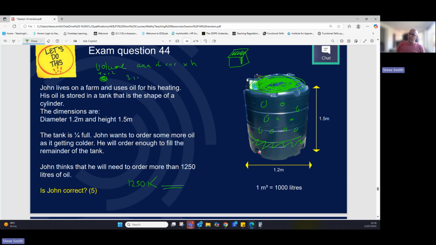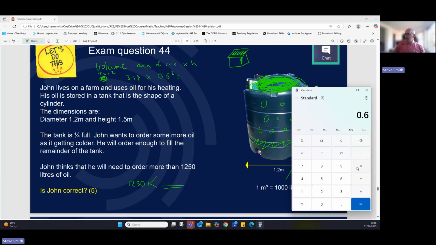Pi is 3.14. The radius is not 1.2. That's the diameter all the way across. So first of all, we need to divide that by 2. So 1.2 divided by 2 is 0.6. So times by 0.6 squared equals. We're going to do the squared first because that's an indices, and BIDMAS means we do the brackets, there's no bracket, so it's indices first. So 0.6 times 0.6 gives us 0.36.